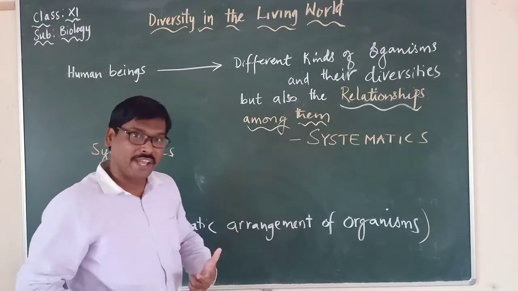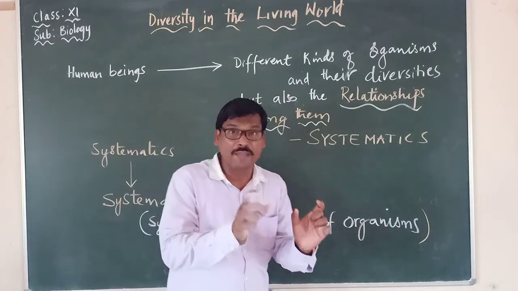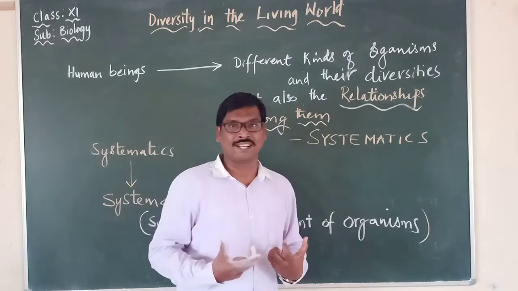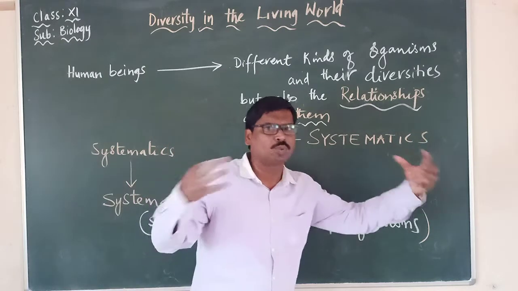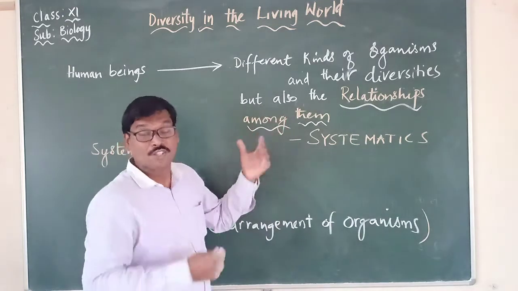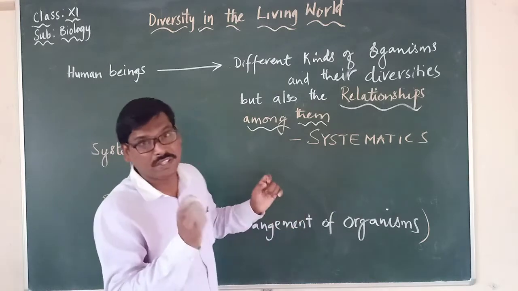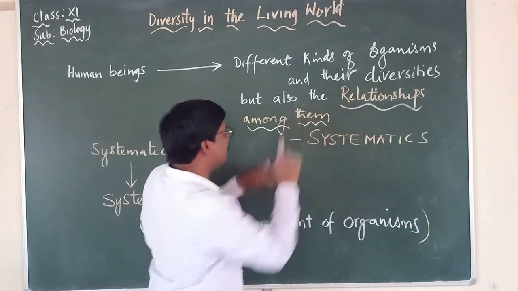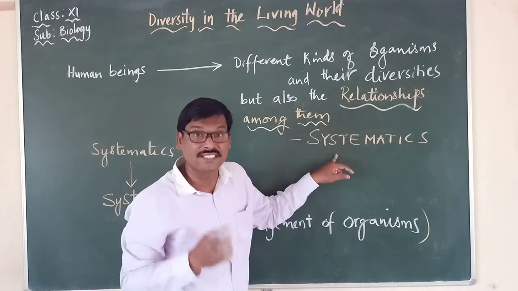So human beings are not only interested to know about different types of organisms and their diversities, but also the relationship among themselves. What is the relationship between two different types of organisms? They are very much interested to know about that. So the branch of study which deals with the different kinds of organisms and their diversities and the relationships among them is called systematics.